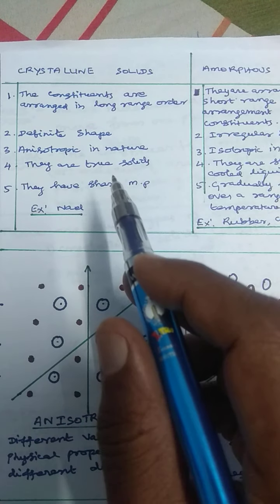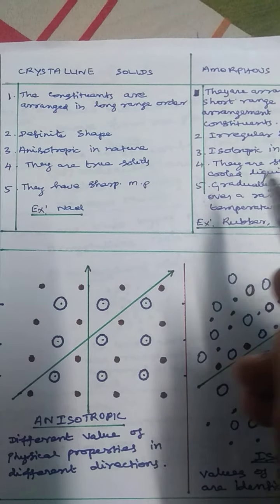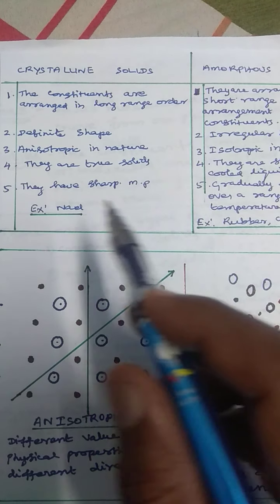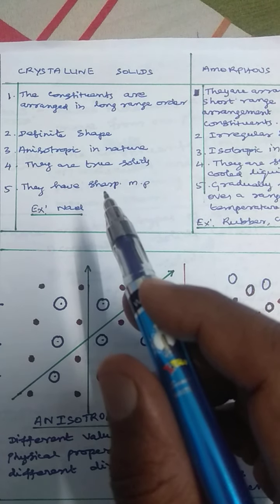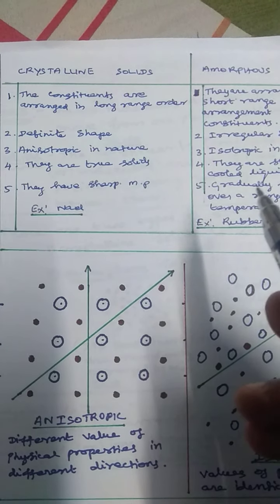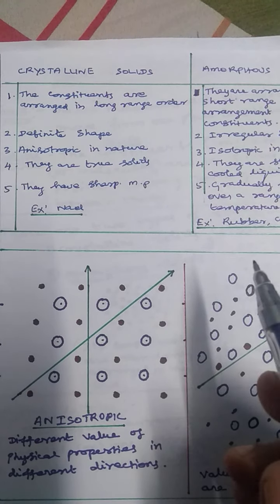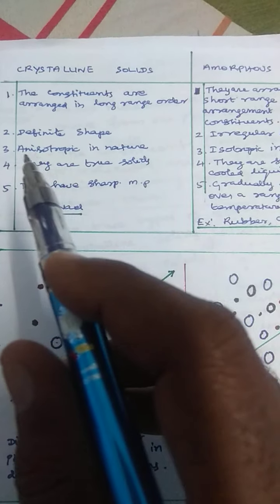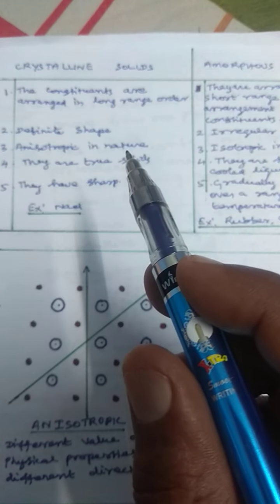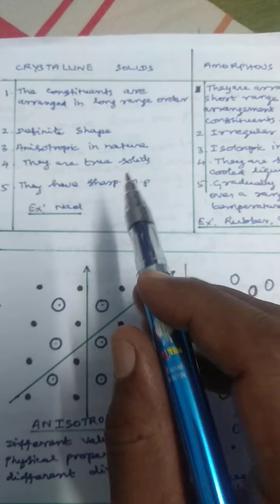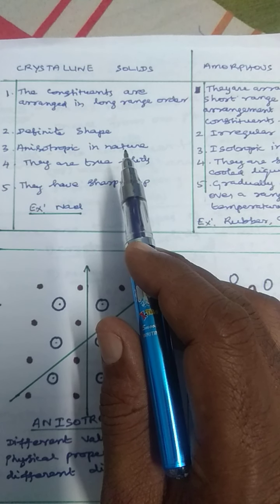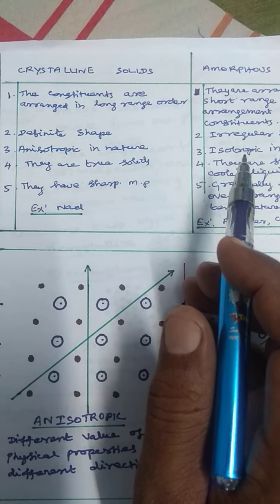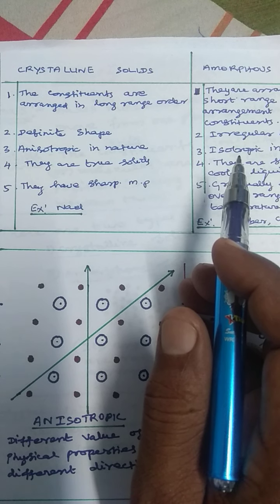Crystalline solids are true solids, while amorphous solids are supercooled liquids. Crystalline solids have a sharp melting point, while amorphous solids melt over a range of temperature. Then the third point: crystalline solids are anisotropic in nature, while amorphous solids are isotropic in nature.